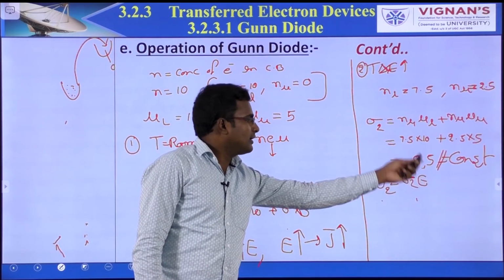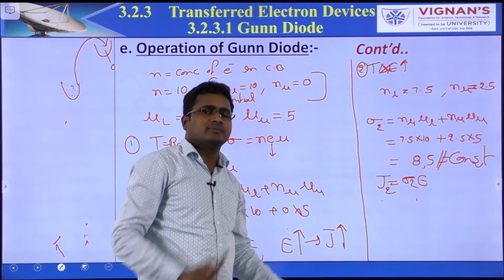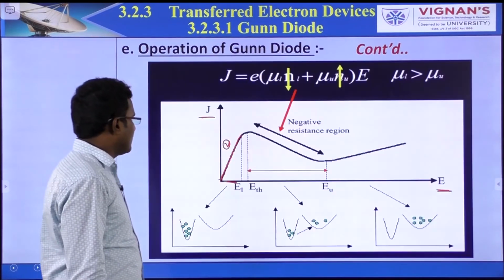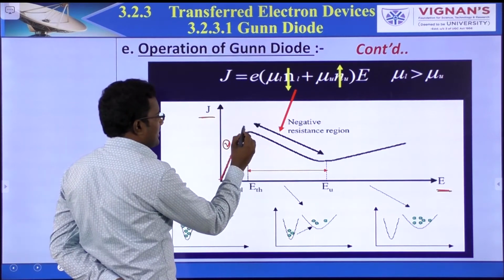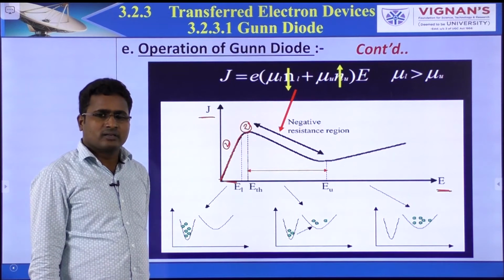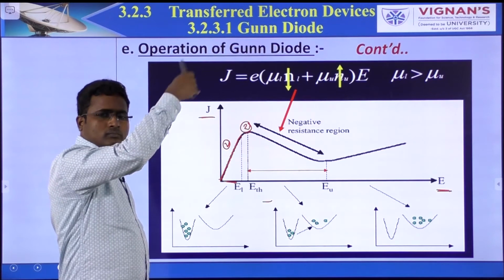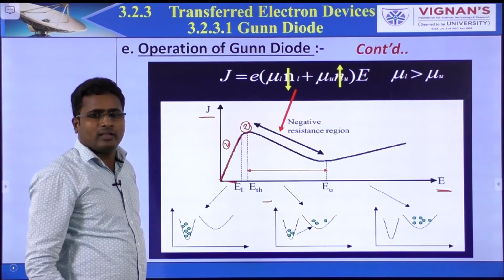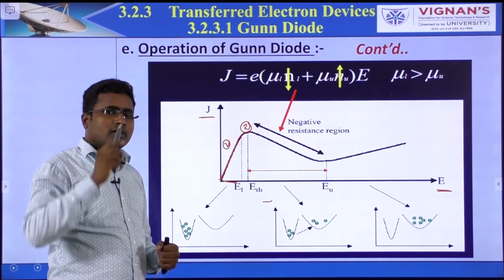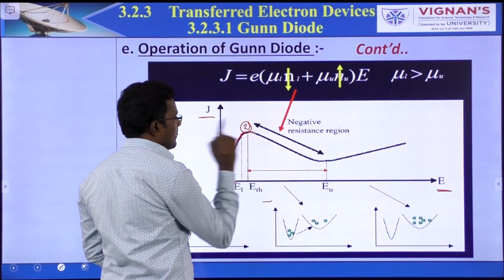If you give the supply, again electrons are moving from lower valley to upper valley, so further conductivity decreases. So this is where the second case starts. Here conductivity is less. If you give electric field again, electrons move from lower valley to upper valley, conductivity decreases, and current density starts decreasing.